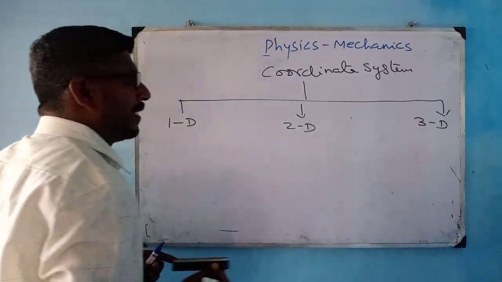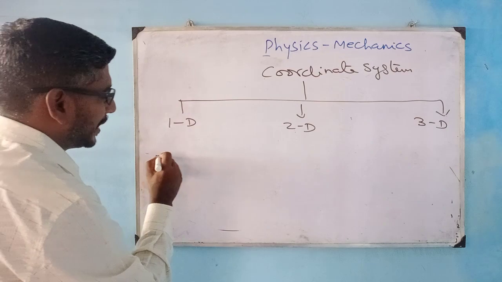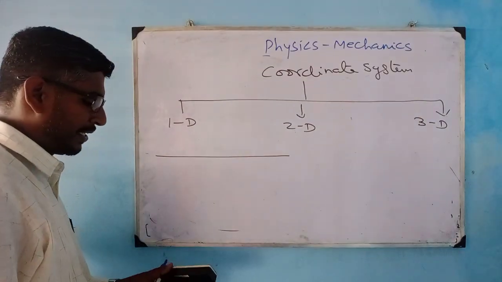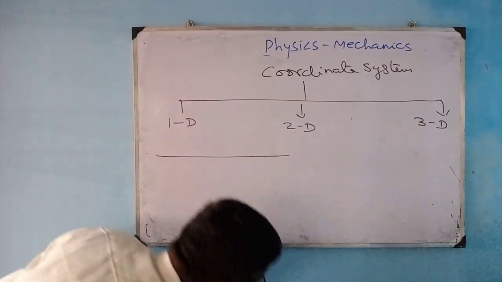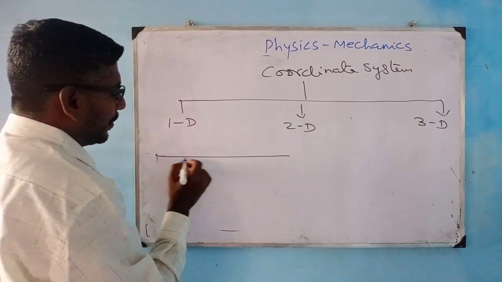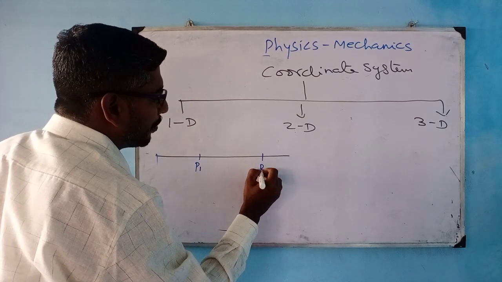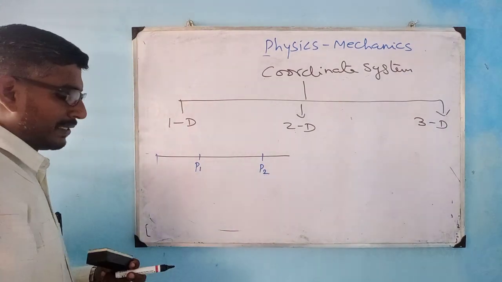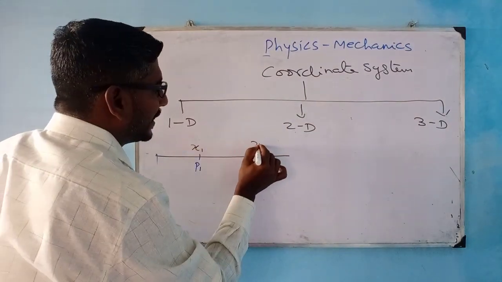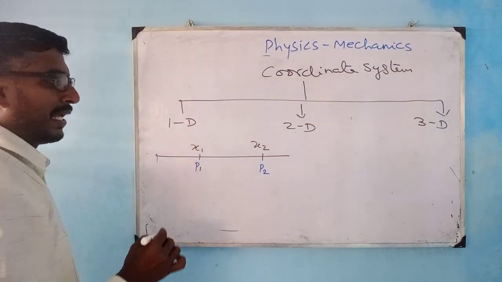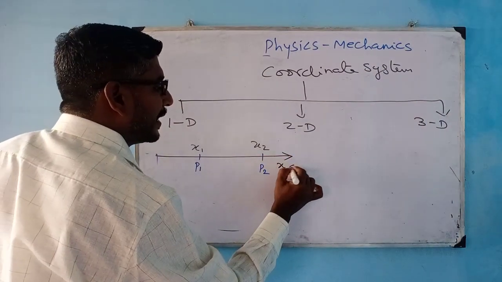First, if an object is moving in a straight line, that is, the object from the origin moves, reaches point P1, then it reaches point P2. The distance it covers is x1, here it is x2, and it is moving in the x direction.